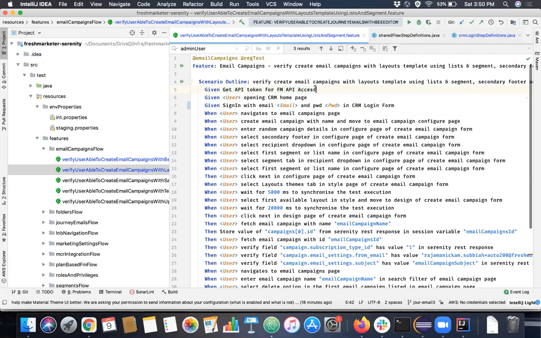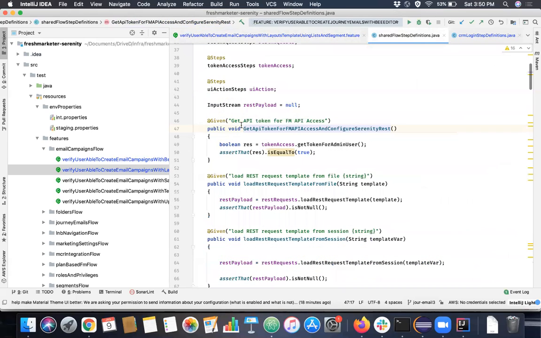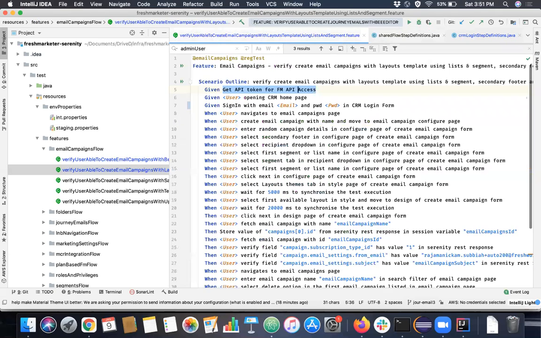At the end of the day, what it will do is take this particular description and search for the method which is annotated with @given, and inside this particular @given you have to put the same text. So Cucumber is just going to search for this criteria. It is not worried about how many @given you are going to use, how many when or then. These different kinds of keywords are just to make our test case understanding better.